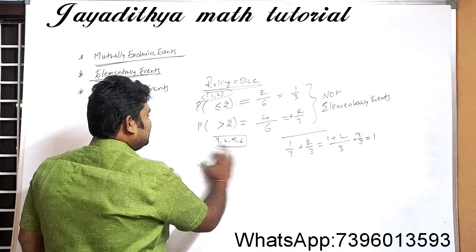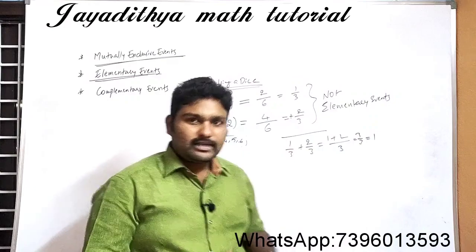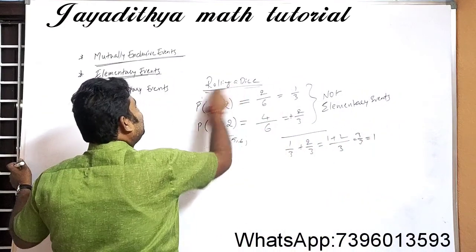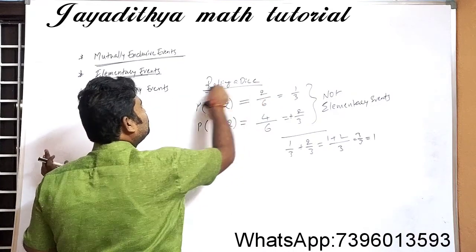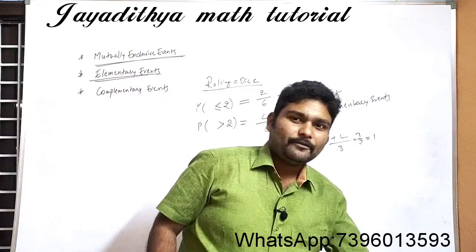Clear? Right. Then, okay, we got an understanding that these are not elementary events, right, Nana? These are not elementary events. So what do we call such kind of events, where when we add the probabilities, you get the answer as 1?